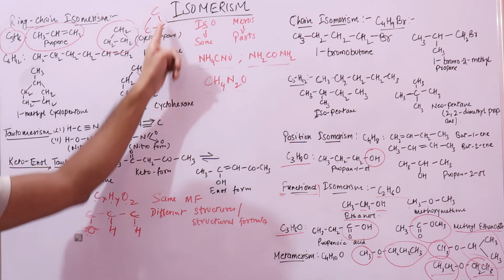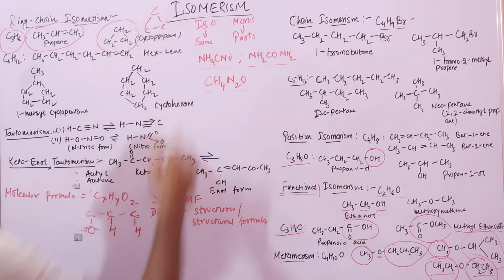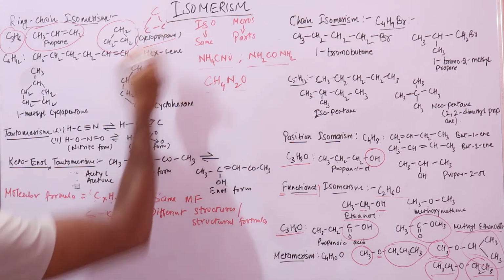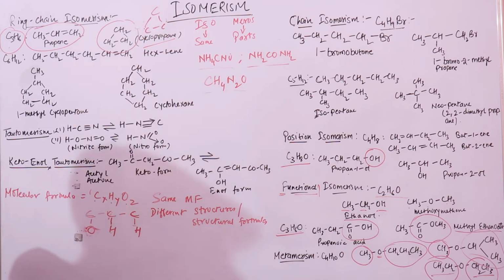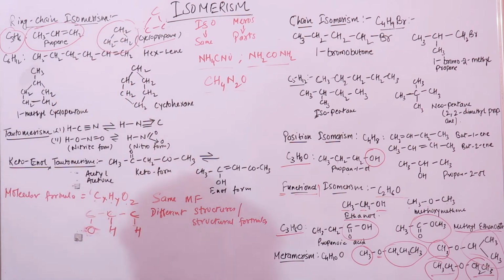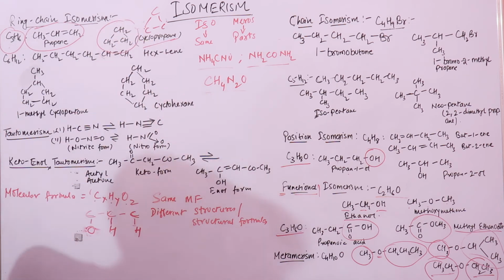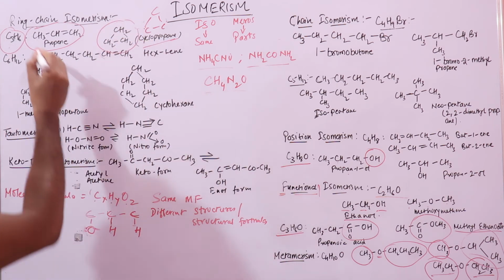Right? This is a cycle where first and last carbon atoms are joined. It's a cycle, right? So this is your cyclopropane. It's a cyclic compound, so we put cyclo before. Three carbon atoms means prop, right? Then you have ane, it's an alkane with single bonds. You have a cycle, so it is cyclopropane. This is your propene.